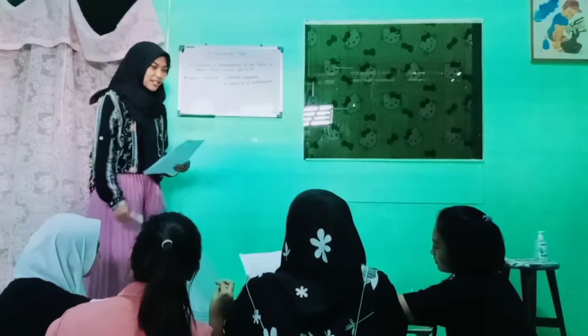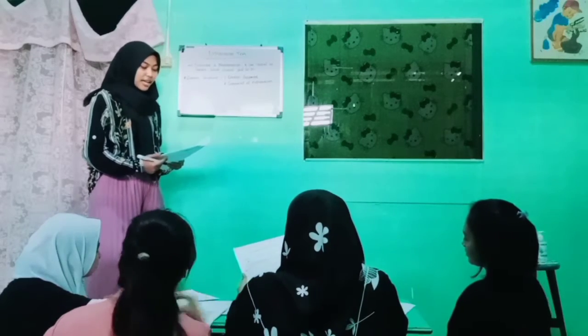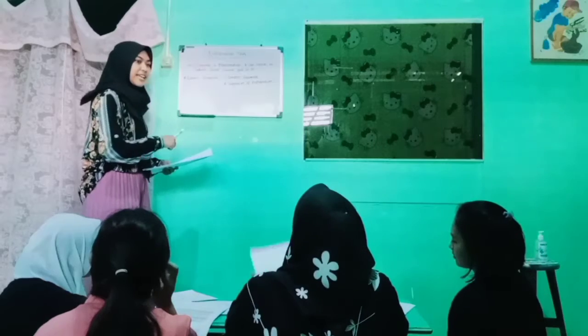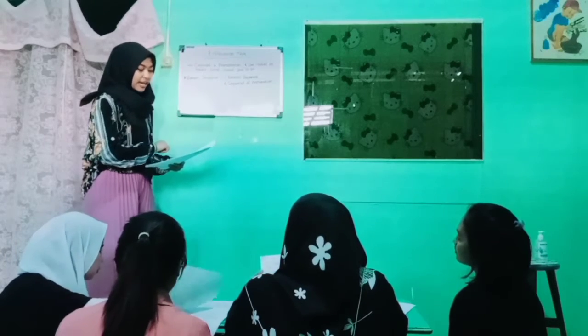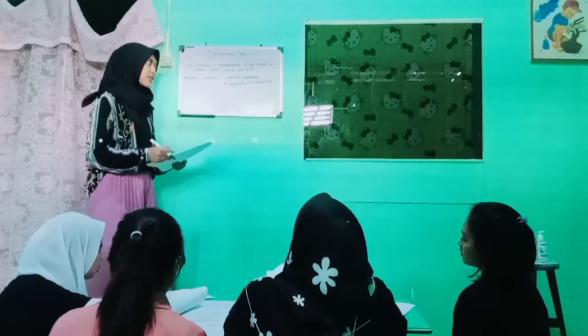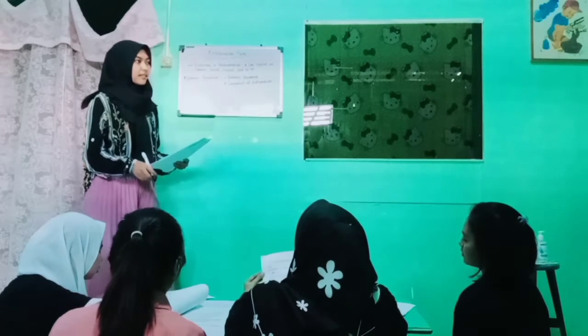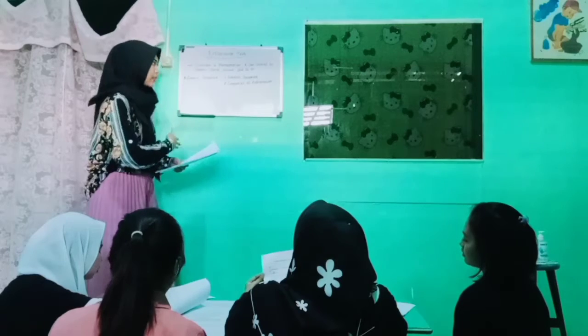So the explanation text has two generic structures: the general statement, and the second one is sequence of explanation. The general statement is at the beginning of the text and contains a statement or the issue to be discussed. And the sequence of explanation contains the description and the steps that explain the phenomenon.